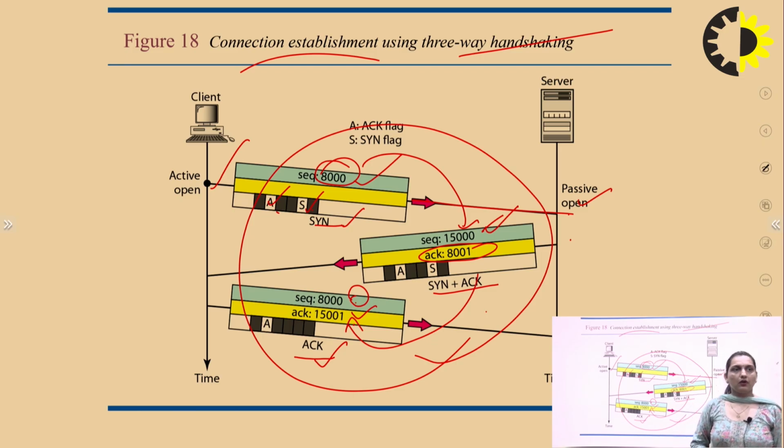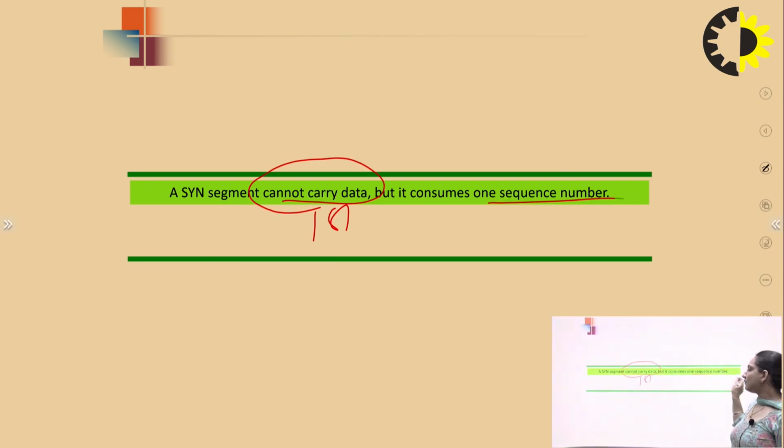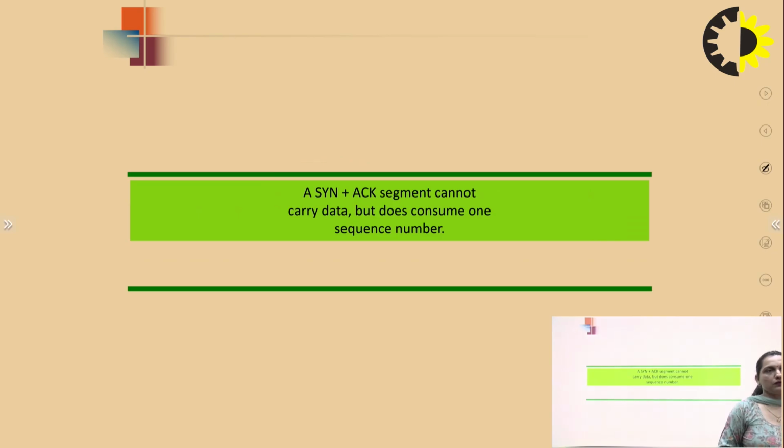Okay, so these are the things we see in synchronous. In the first segment we don't carry data, because at the starting we don't carry any data. It will consume only one sequence number.